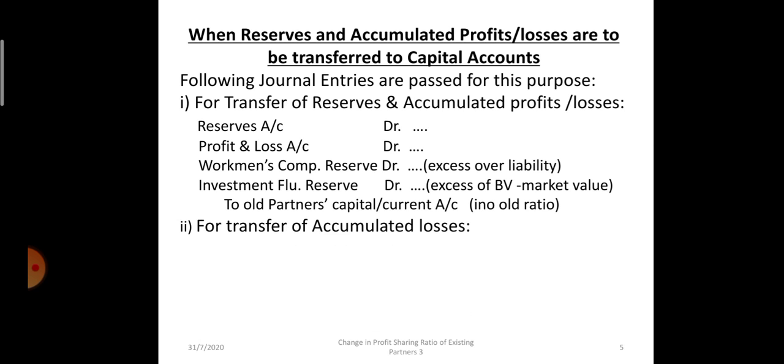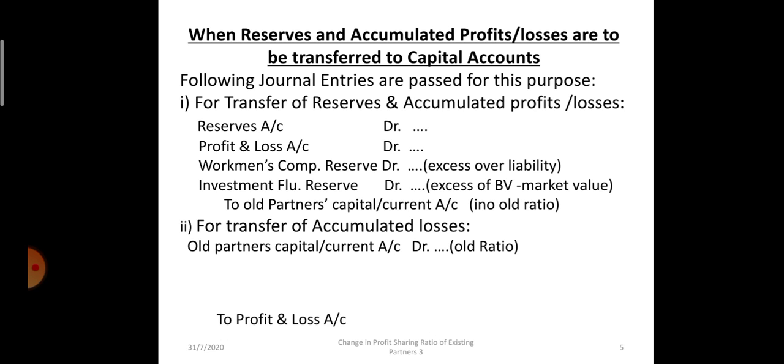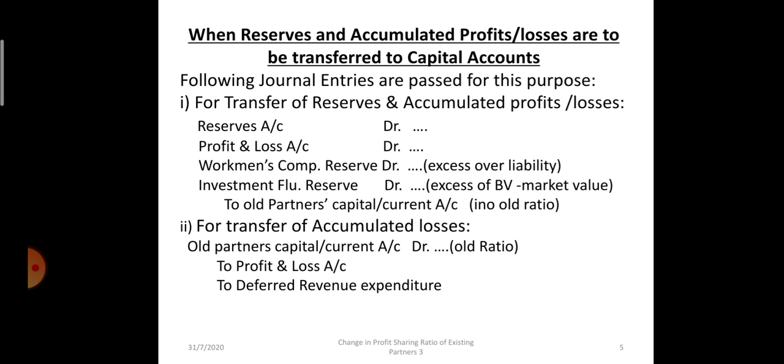And if losses are there, losses appear on the asset side of the balance sheet, that means they have a debit balance. To close them, we will credit the accumulated losses account and debit the partners' capital account. P&L account with debit balance will be credited, deferred revenue expenditure will be credited.